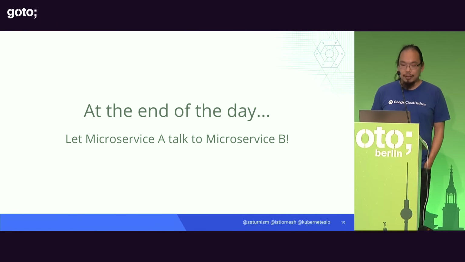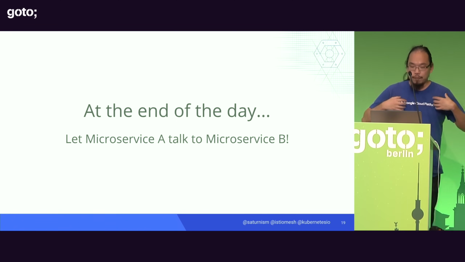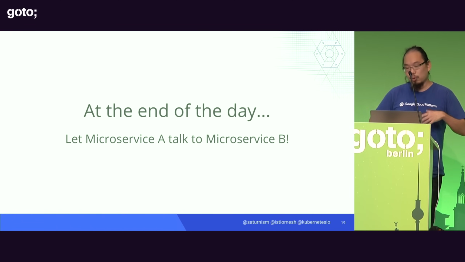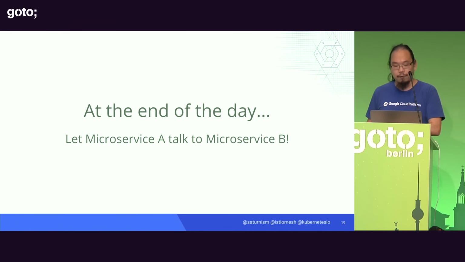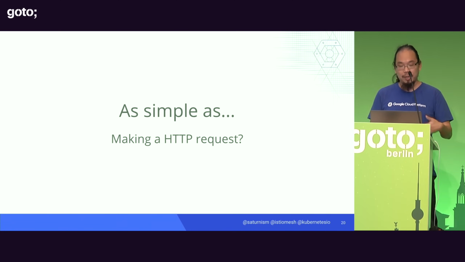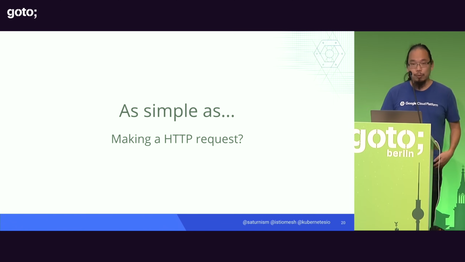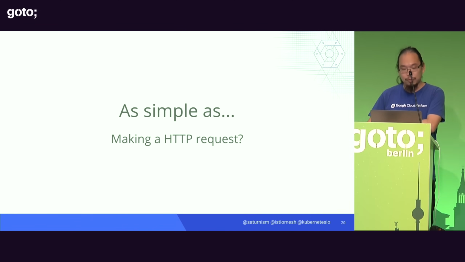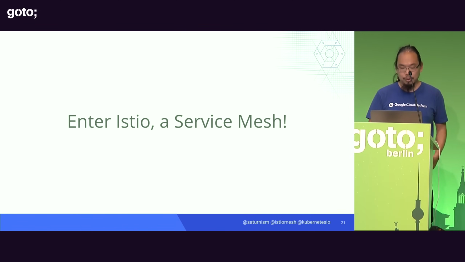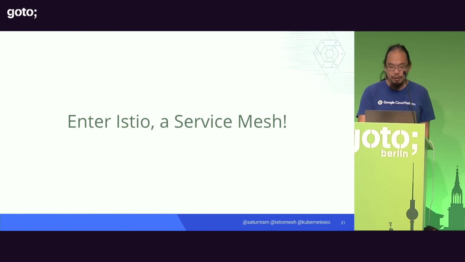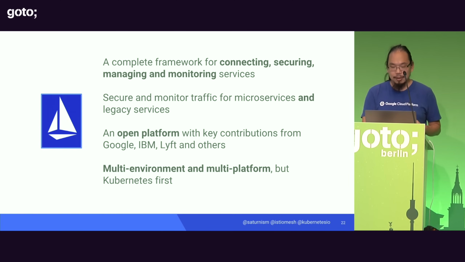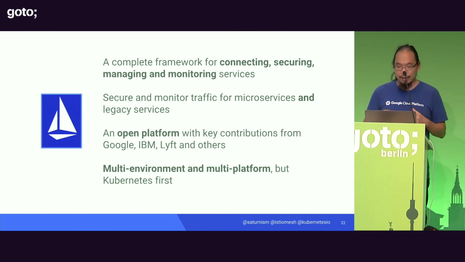Now, at the end of the day, as developers like myself, all I really want to care about is that, first of all, the cross-cutting concerns are taken care of. But if I'm just making a call to a service, it should be as easy as just making an HTTP call, or a gRPC call, or an HTTP2 call to the target service. And hopefully those concerns will also be taken care of. But that's the programming model that we have today, except that all of these components are really just added into your client libraries. So this is where Istio comes in, or a service mesh, as you will call it. Basically, at the very high level, this is the way I can think about this.